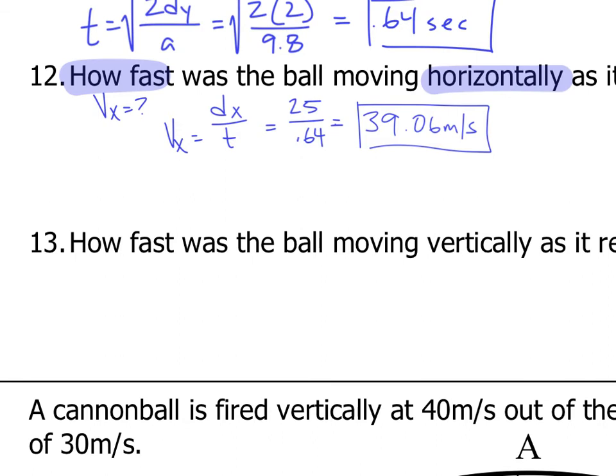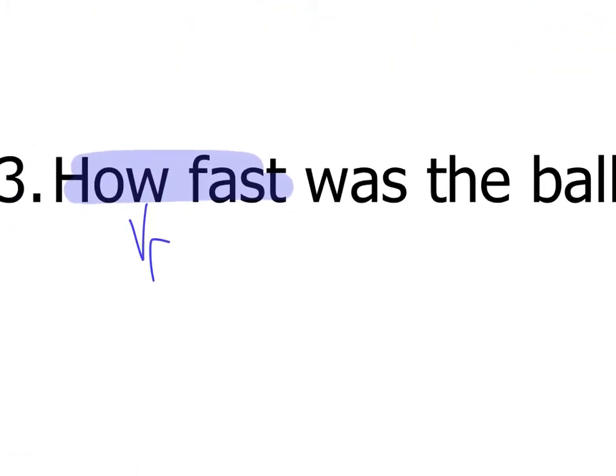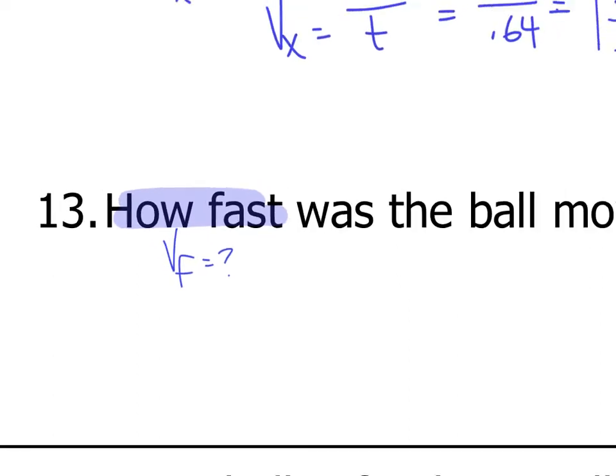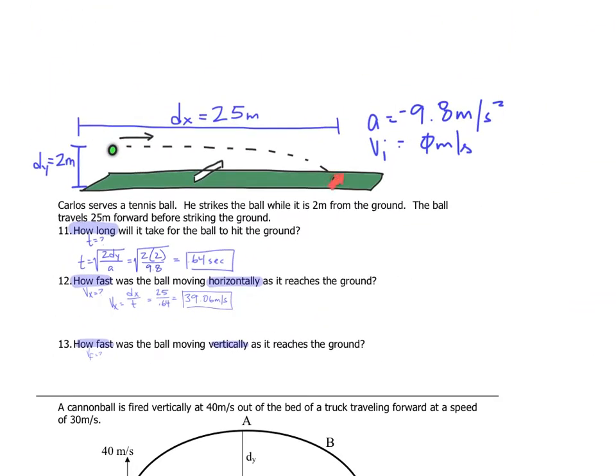Okay, now instead of how fast horizontally, I want to know how fast vertically. That's a vertical velocity. In other words, this is asking for final velocity. Final velocity is unknown. Well, if I look back at everything I do know, I know VI, I know A, and I know D. Okay, I also know time. However, there's a chance that this might be rounded. There's a chance that this could be incorrect. I'm going to use my equation that does not include time. It includes D.